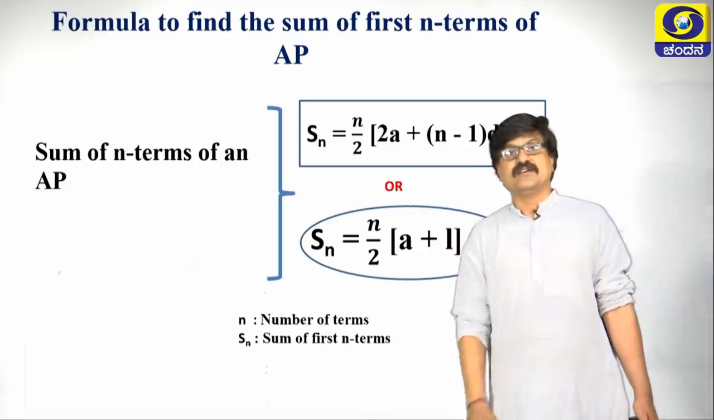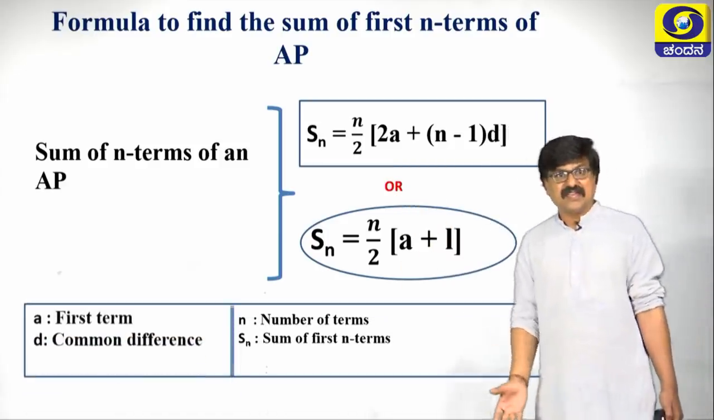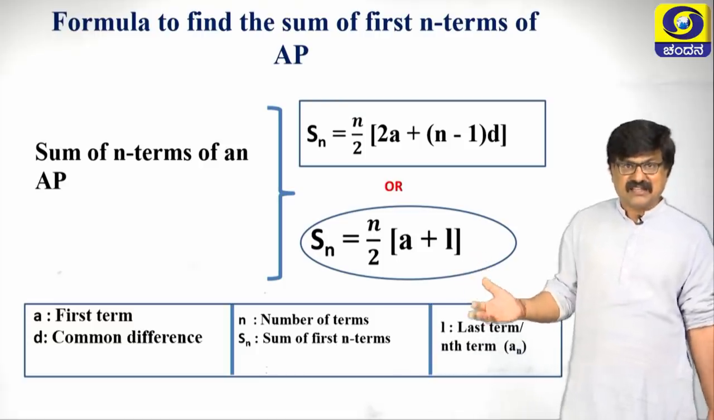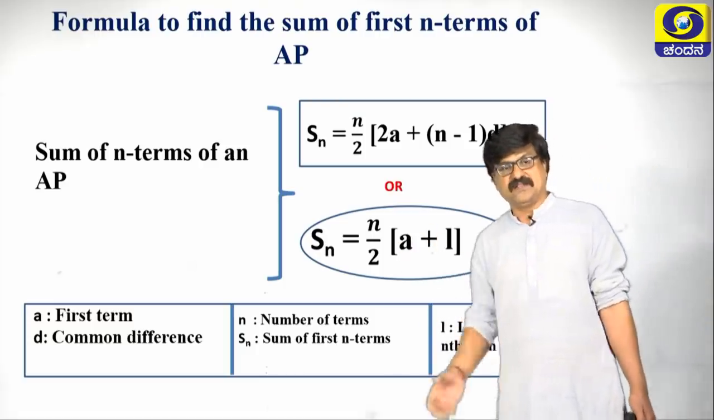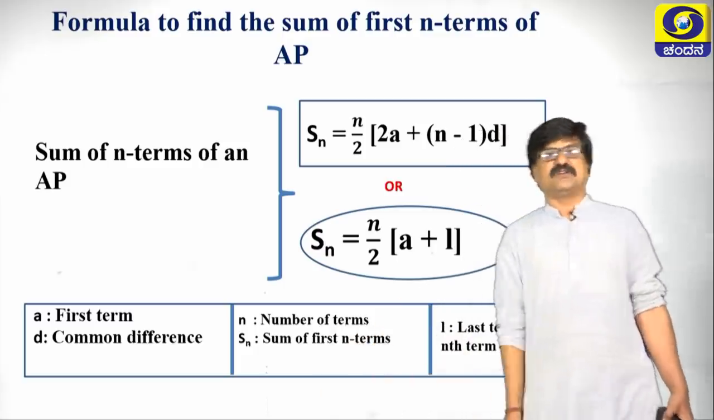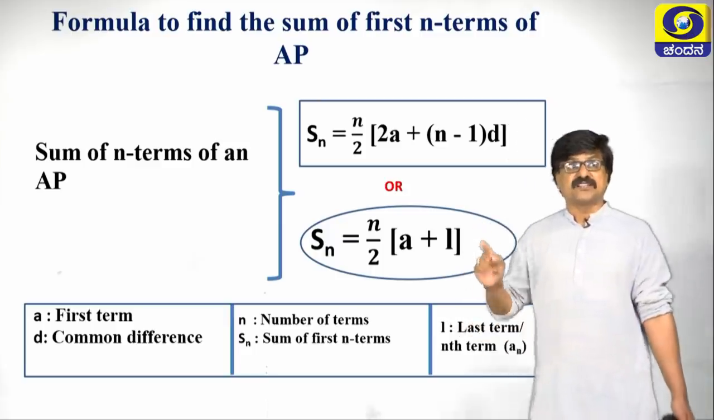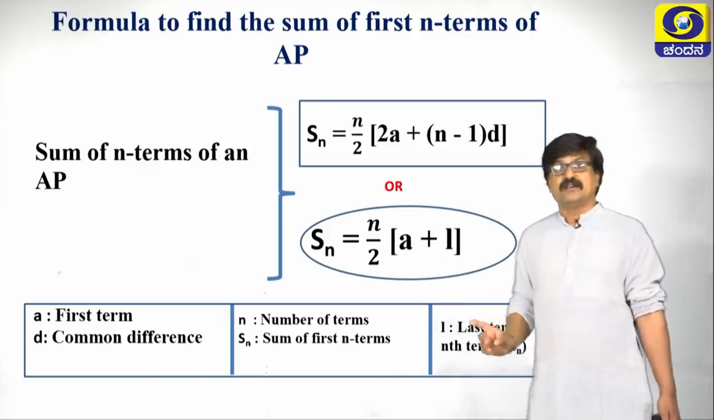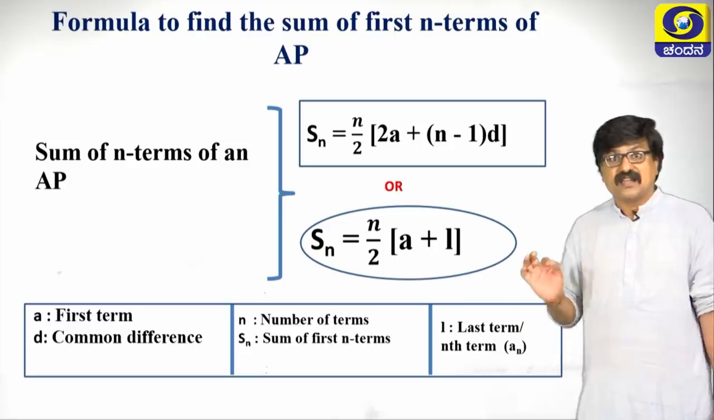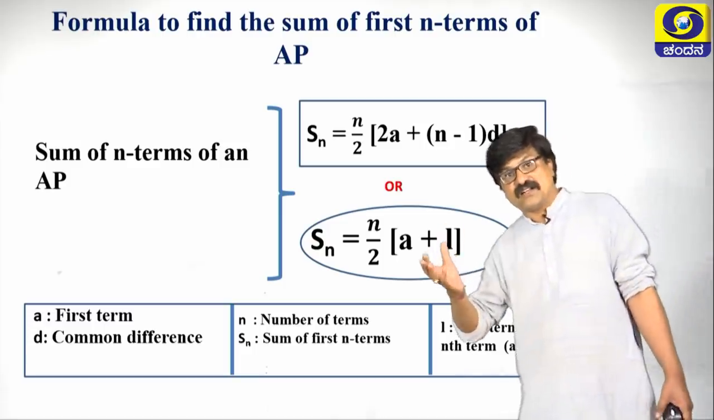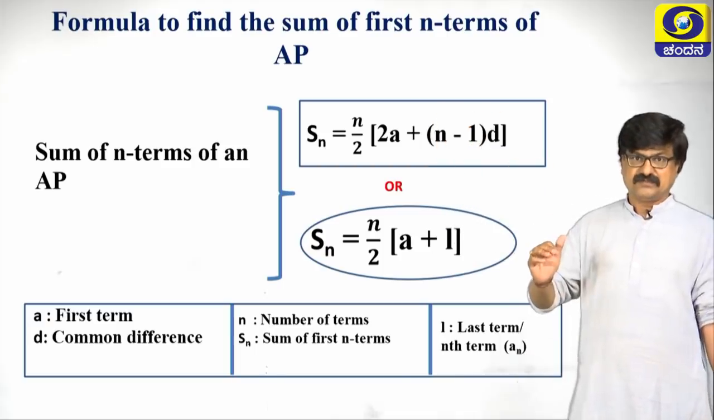Here we know what is a, what is d, what is n, Sn and also L. a is the first term, d is the common difference, n stands for the number of terms, Sn stands for the sum of first n terms, L is the last term. And again, it is different, that is the nth term.